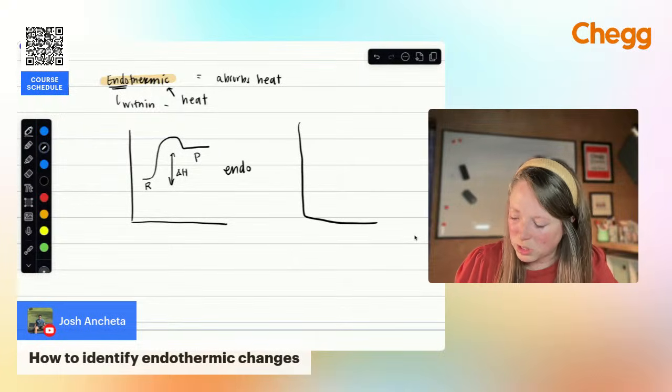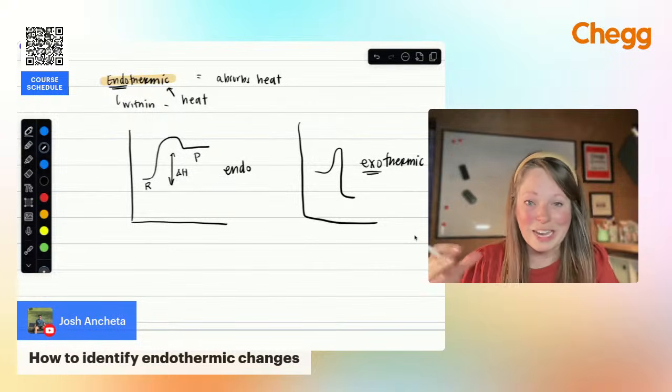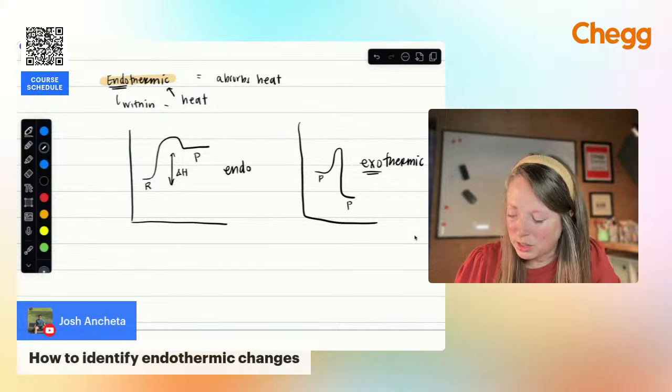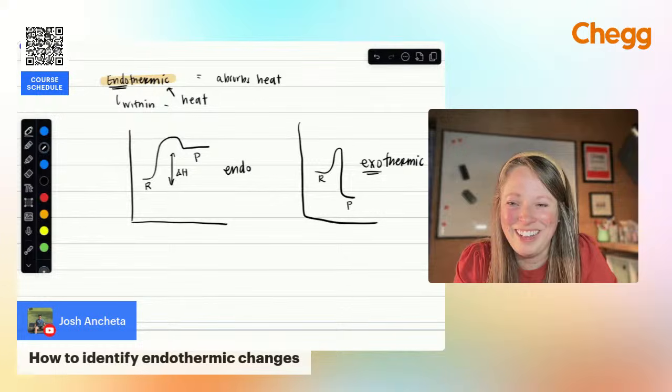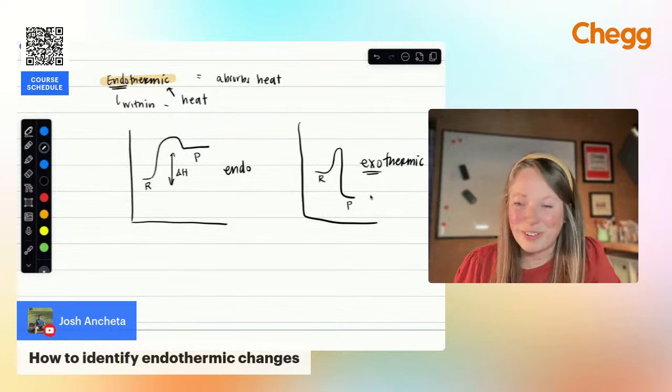I can just quickly draw that as well. Exo, you're releasing heat to the surroundings, right? So in an exothermic, think about an exoskeleton, right? Outer skeleton. You're releasing that heat. The energy of the products is going to be a lot lower than that of the reactants. All right, so just a quick little tidbit on endo versus exo.